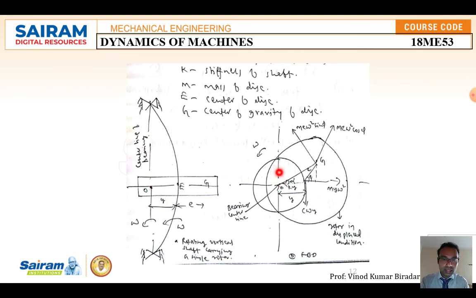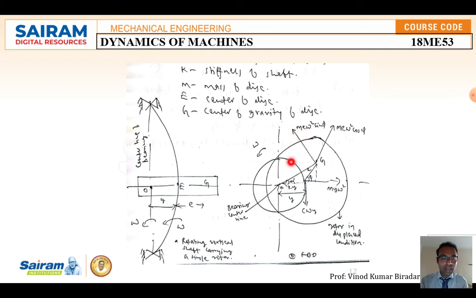the centrifugal force will be generated. Here the point G will be shifted by some distance y. While rotating, this G point will be shifted in the top direction. At G a centrifugal force acts outward, with the horizontal component with cos and the vertical component with sin, that is, m e omega square cos phi and m e omega square sin phi.